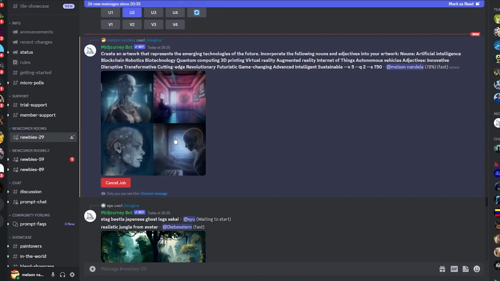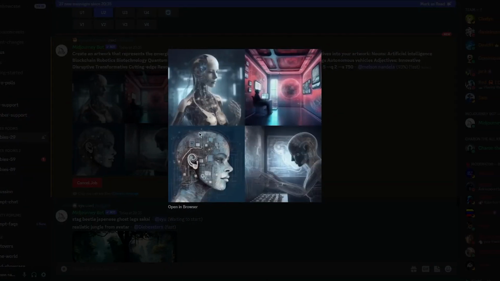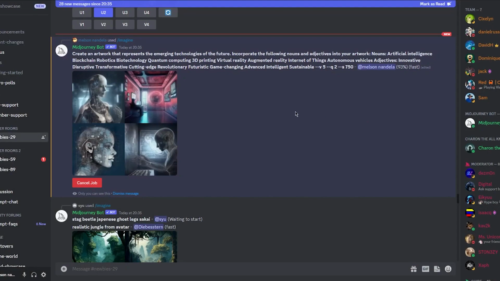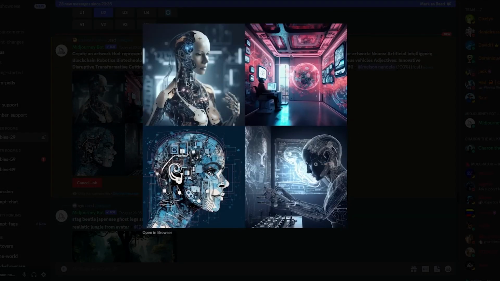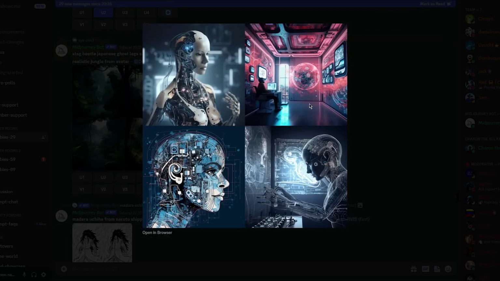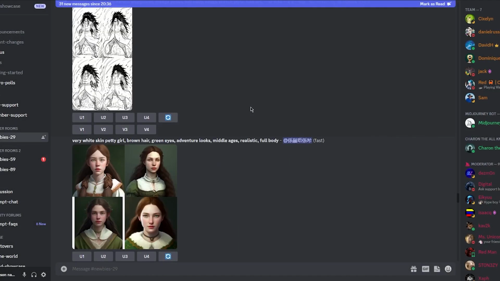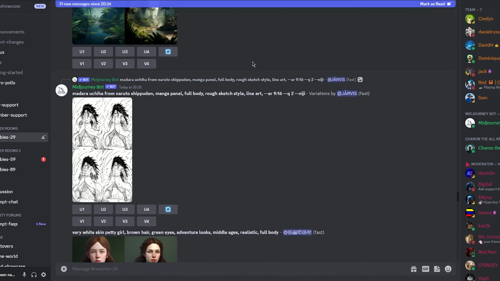Now you can see, look how cool that looks. Look at how techie, how futuristic, and how cool it looks. Amazing, looks great. And if we go here, look at that. Extremely high definition and looks extremely cool. This one looks extremely realistic as well. So yeah, that is basically how you're going to use Midjourney and ChatGPT to create passive income.